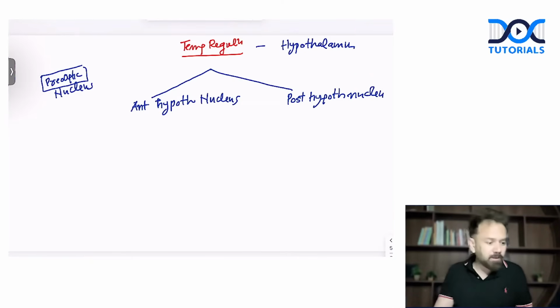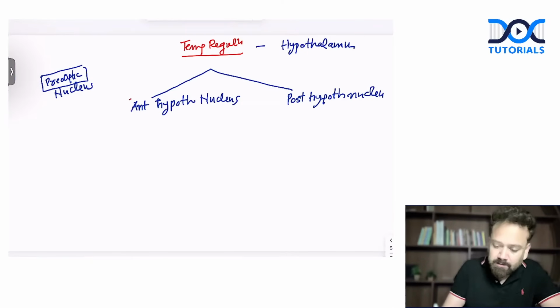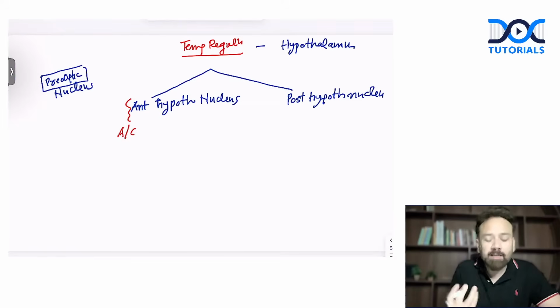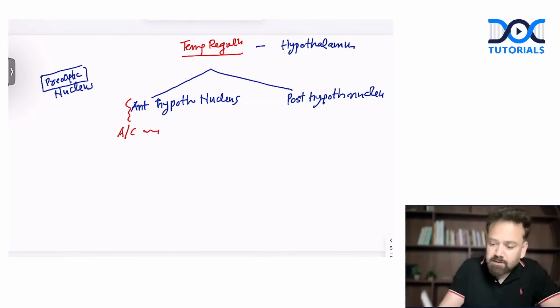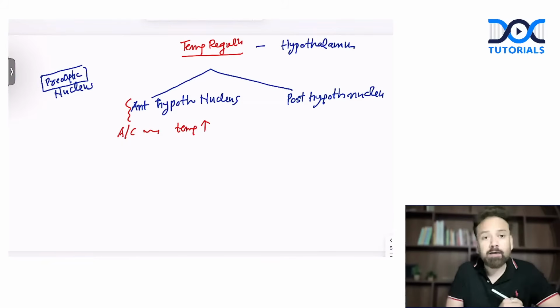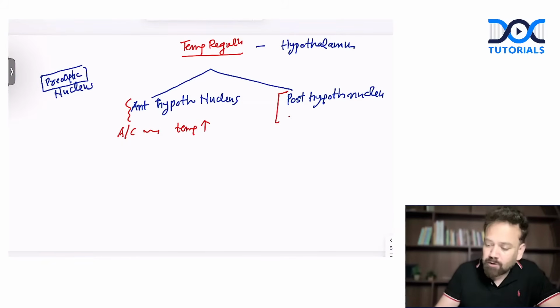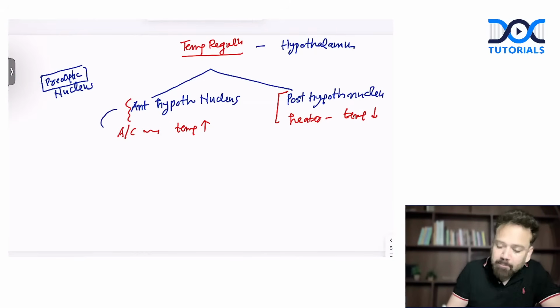A very easy way to remember this: A for air condition. So when you need air conditioning, when temperature is higher. And posterior behaves like your heater. Whenever there is a drop in temperature, the posterior hypothalamic nucleus starts working. The anterior hypothalamic nucleus works mainly via 2 mechanisms.